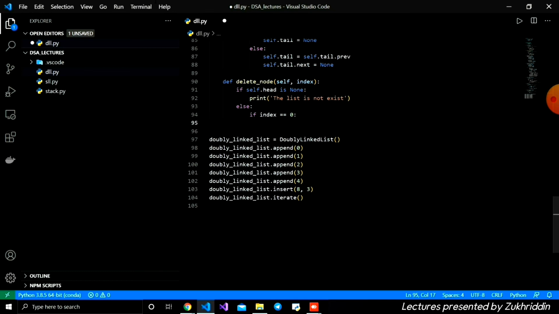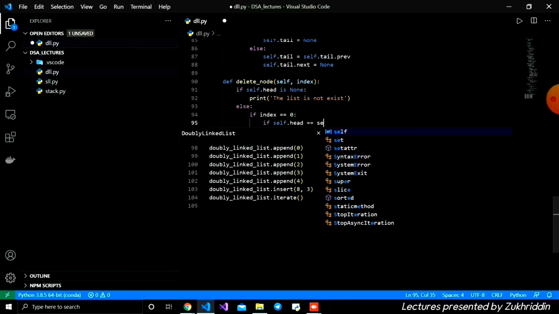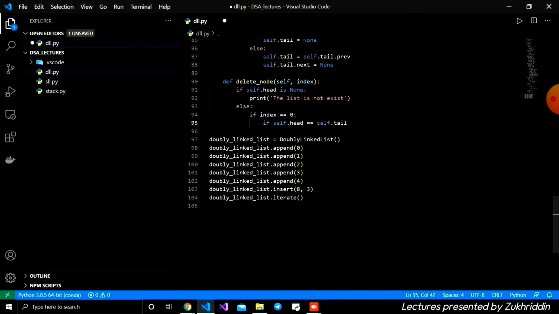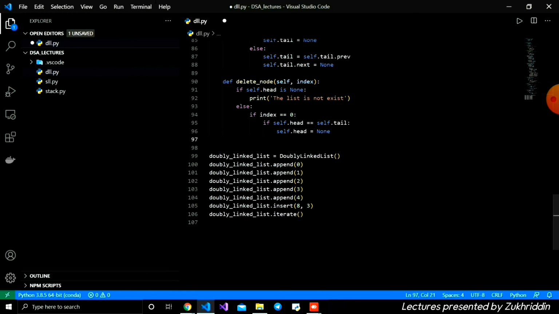Inside I'm going to write one more if condition, if self.head is equal to self.tail. If so, it means inside our doubly linked list we have only one node, and therefore for deleting that one we're going to use self.head is equal to None. We will not access the first node. When there is no reference to the first node, the garbage collector automatically deletes it if there are no references to that object.